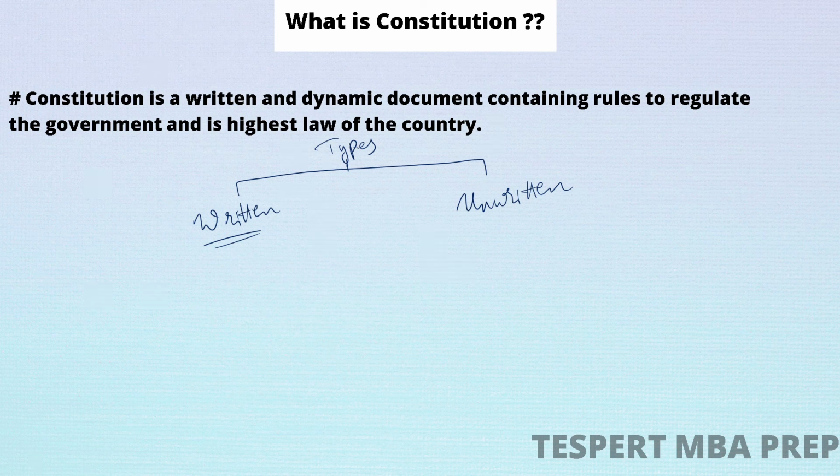For example, the Indian constitution is a written constitution because each and every provision is arranged in a proper, systematic way. We have various parts like part 1, part 2, part 3 and so on, under each part we have various provisions, and under each provision we have various articles related to that. So it is arranged in a proper way.